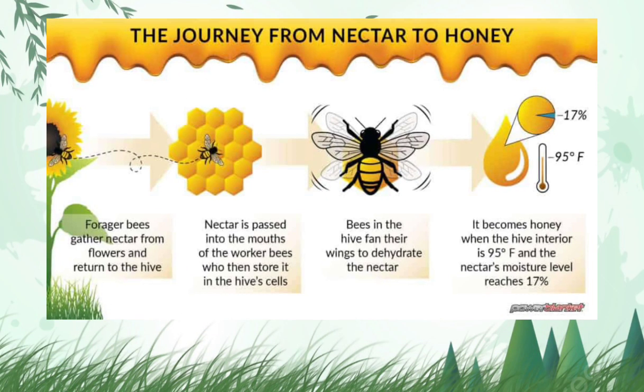Now, the next is the journey from nectar to honey. In the first step, forager bees gather nectar from flowers and return to the hive. In the second step, nectar is passed into the mouths of the worker bees, who then store it in the hive's cells. In the third step, bees in the hive fan their wings to dehydrate the nectar. In the fourth step, it becomes honey when the hive interior is 95 degrees Fahrenheit and the nectar's moisture level reaches 17%.